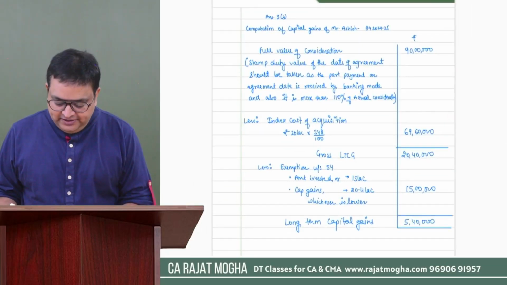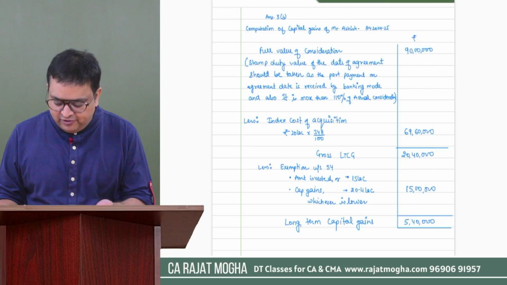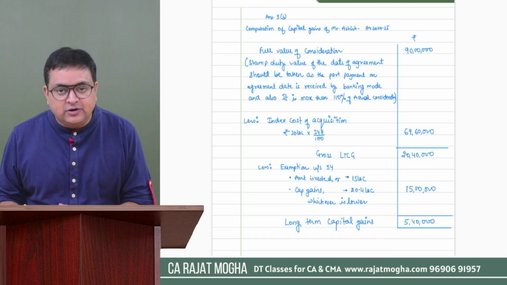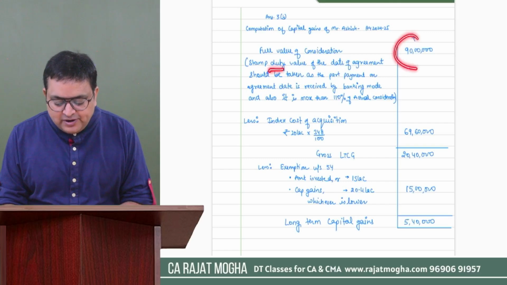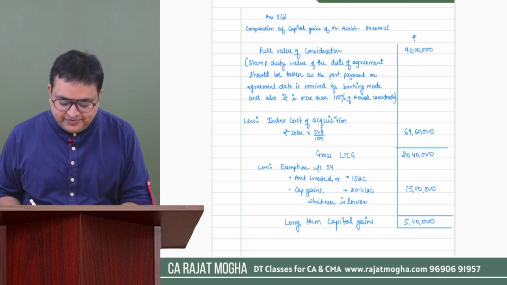So I believe you did this question. This was easy. I think you can easily understand. I have already discussed most of the things. Section 54 exemption would also be there, and the capital gain is coming as long term 5,40,000 rupees. This was easy. And please mention why you are taking full value of consideration as 9. I have mentioned it here.